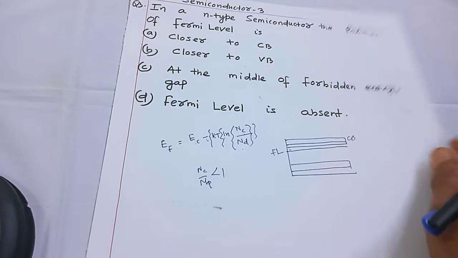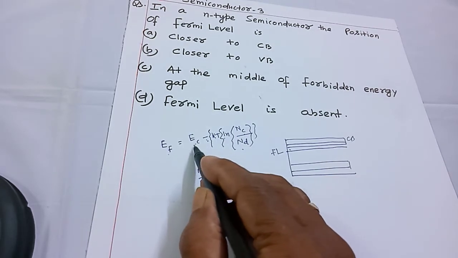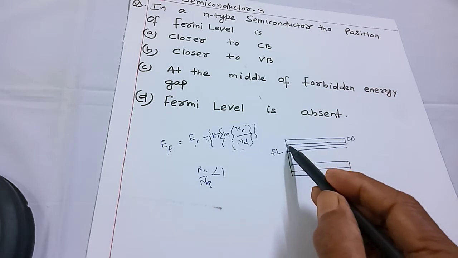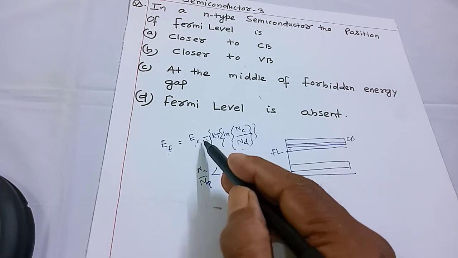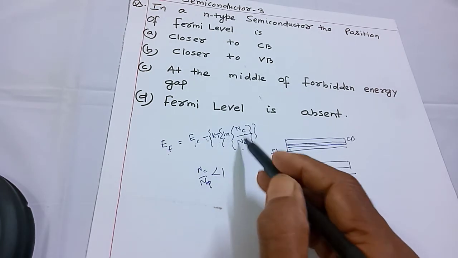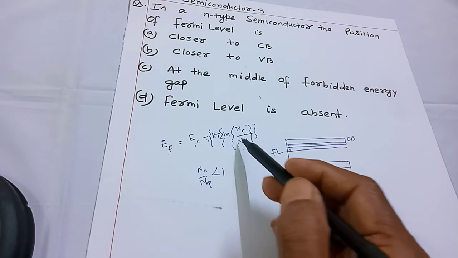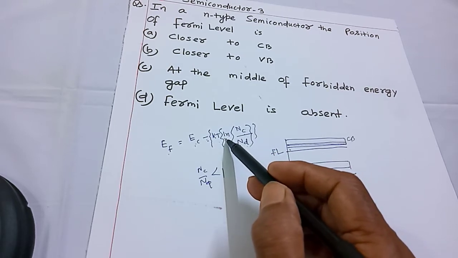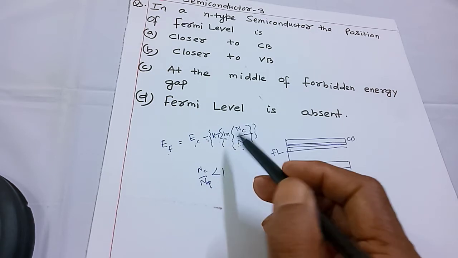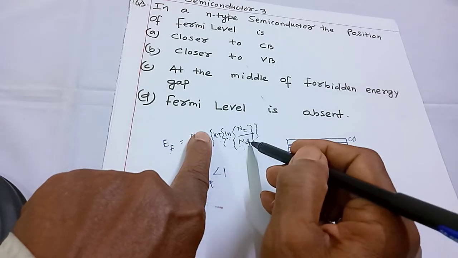Now, mathematically, Fermi energy level equals EC minus kT ln Nc by Nd, where EC is the lowest energy level in conduction band. Nd refers to donor concentration. Now, if Nc by Nd is more than 1, then the logarithm of that number is positive, and this term, that is kT logarithm of Nc by Nd, is positive.